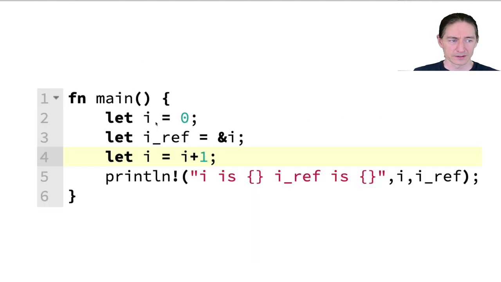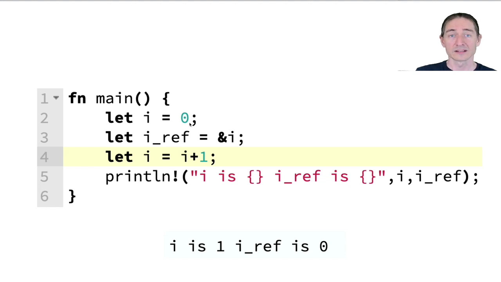But what about if we instead make a new variable, like in our previous example? So here we make a new variable I that is the value of the previous variable I plus 1. Now we're not mutating the previous I here, and the iref is still referring to the old variable I. So this is legal Rust. Now we have a new copy, a second variable. If we execute this one, we get that I, the variable here, is 1, but iref is still referring to the old variable I, which still has the value 0.